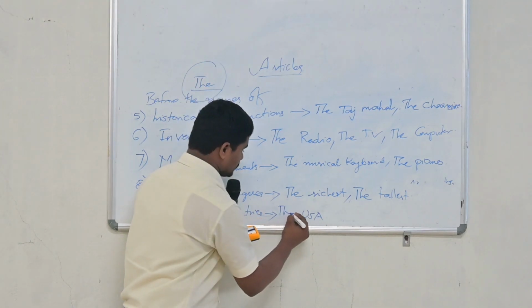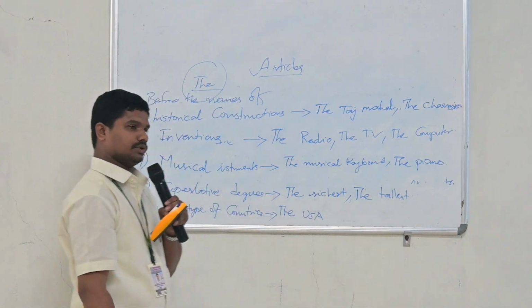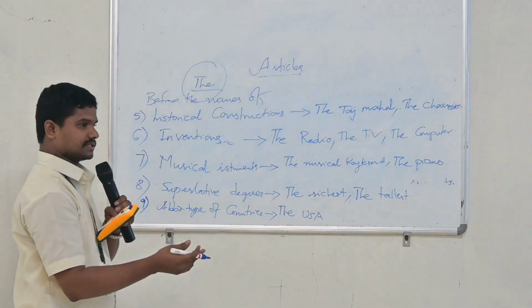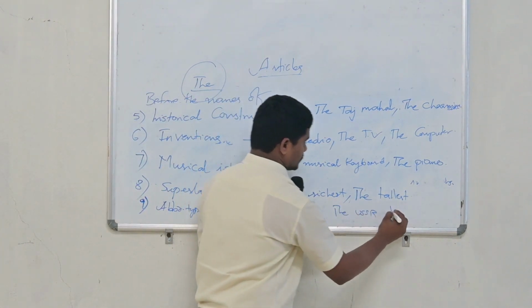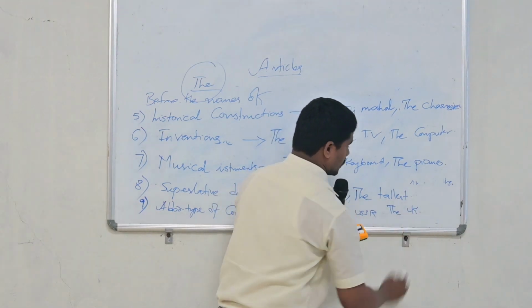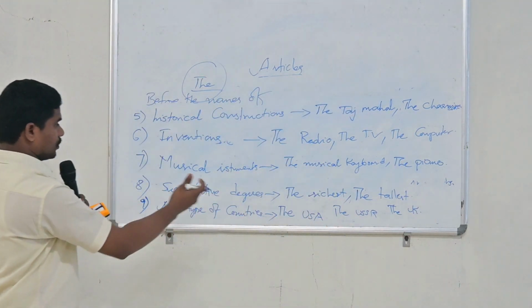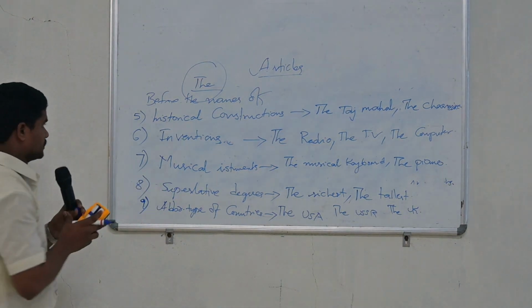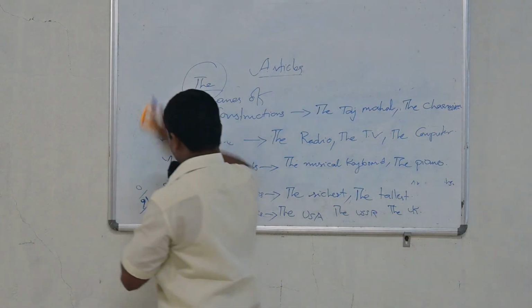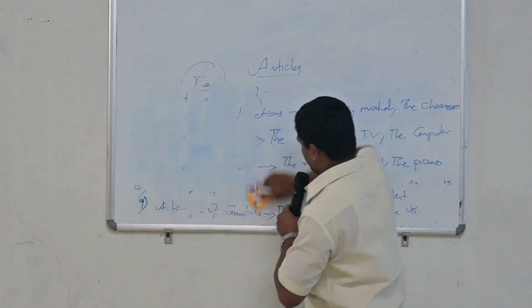So before that, we must remember to use article the: the USA. And next one, the USSR. And next, the UK. So like this, we can use articles before the USA, the USSR, and the UK. Right. And next, we try to listen to some more points in this.